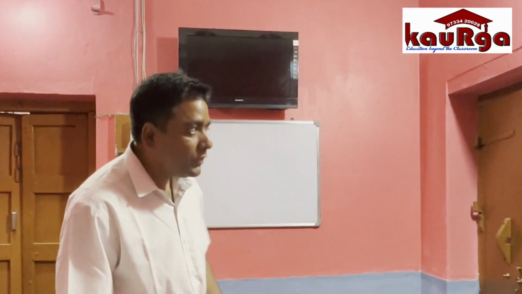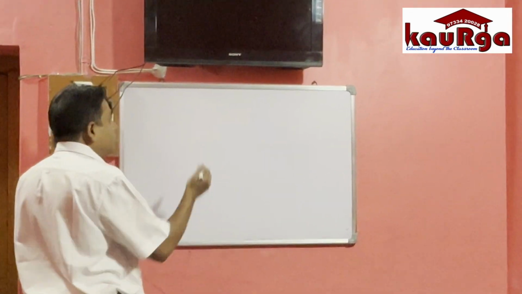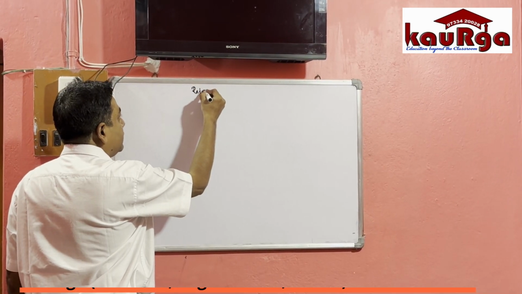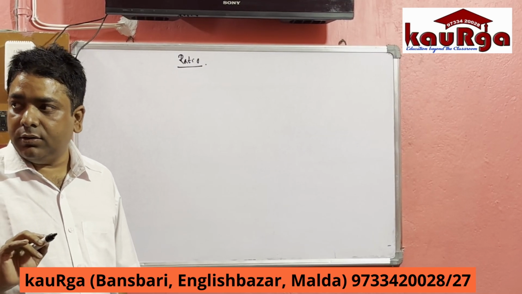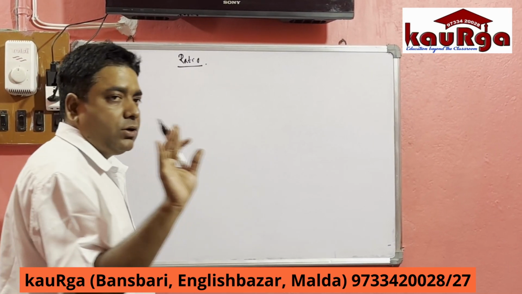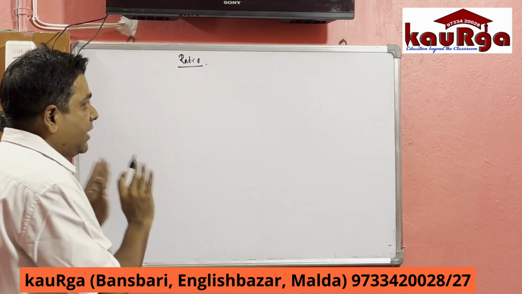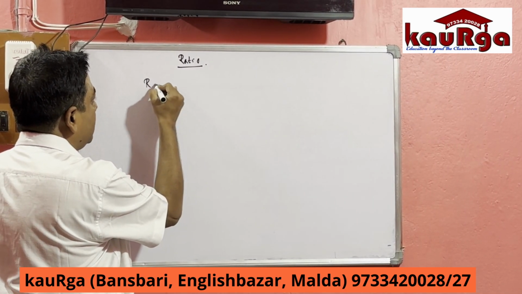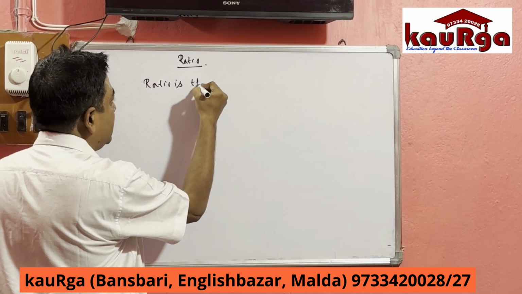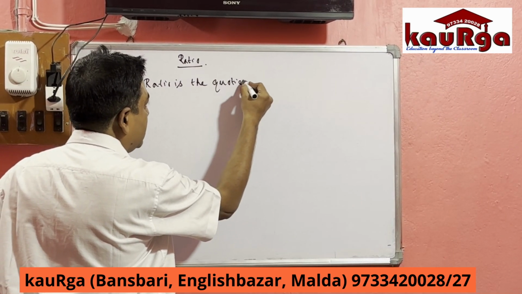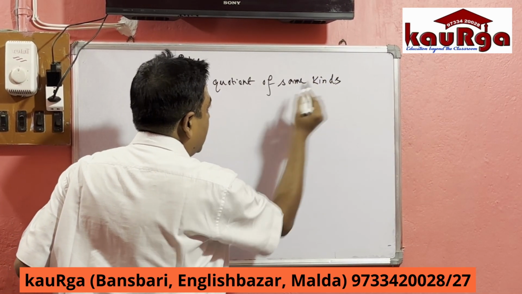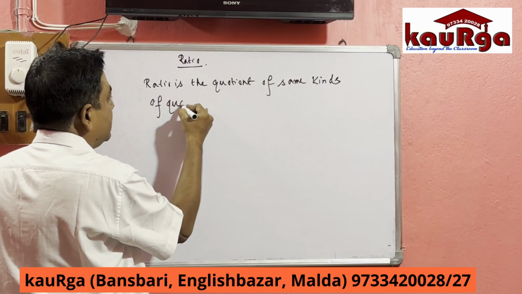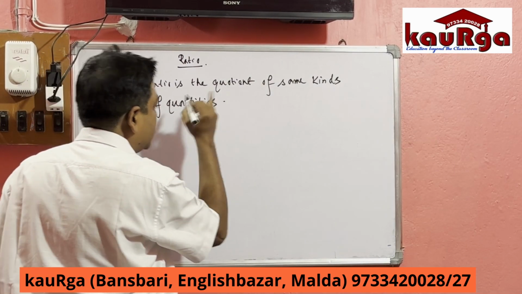So, today we shall start one topic, that is ratio and proportion. Do you know what is the ratio? What is called ratio? Can you tell anyone what is ratio? Anyone? Ratio is the quotient of same kinds of quantities. Same kind of quantities is called ratio.